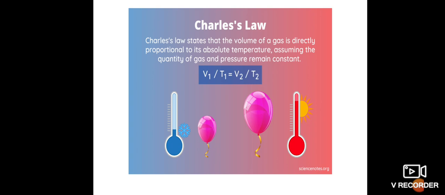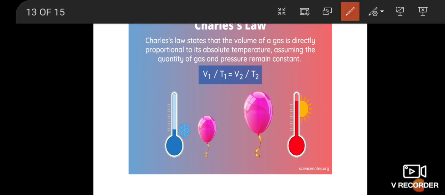Next one, Charles's law. Charles's law was formulated by the French scientist Jacques Charles. According to this law, when the pressure of gas is kept constant, the volume of gas is directly proportional to the temperature of the gas.